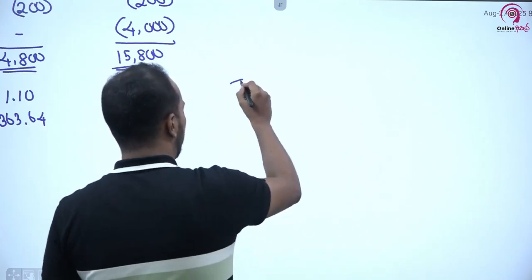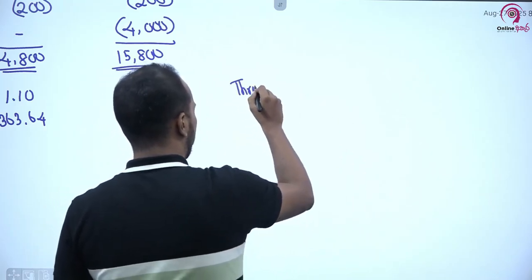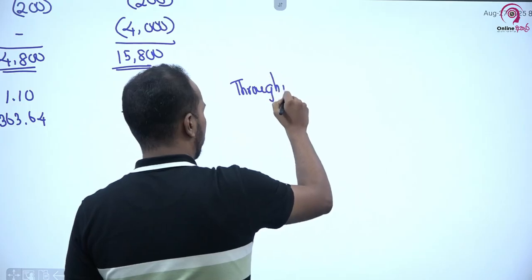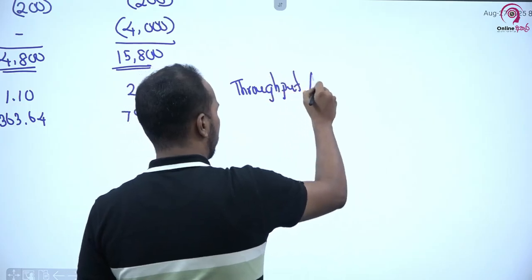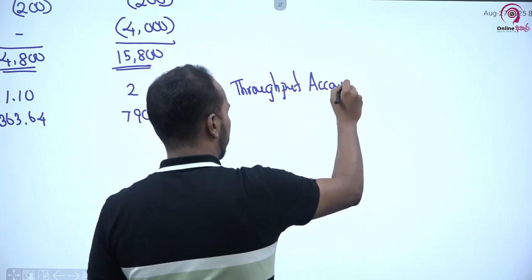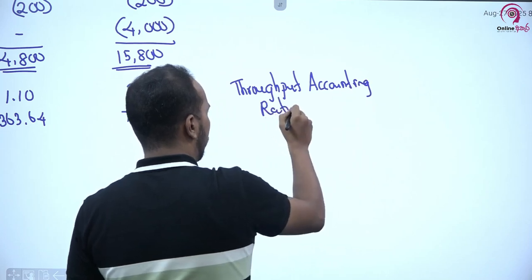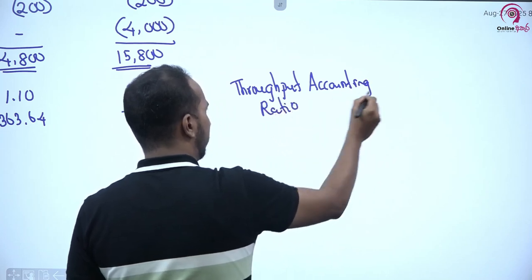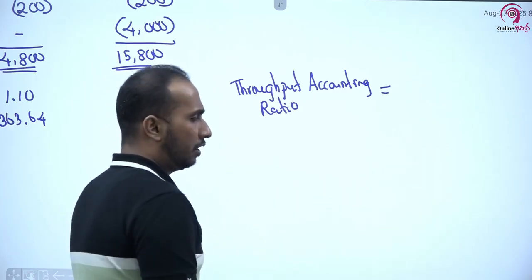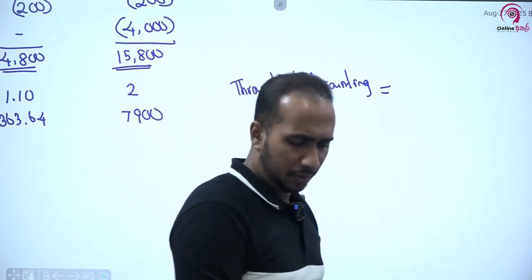So the throughput accounting ratio can be computed in this way.